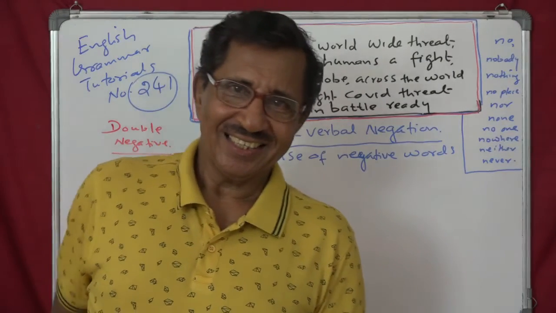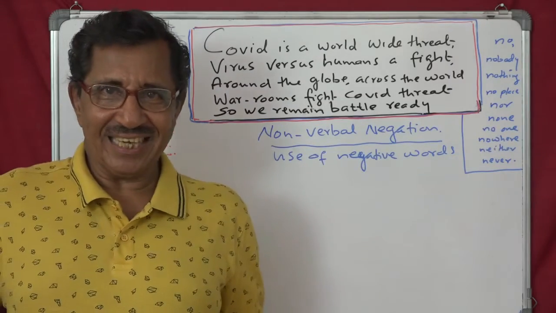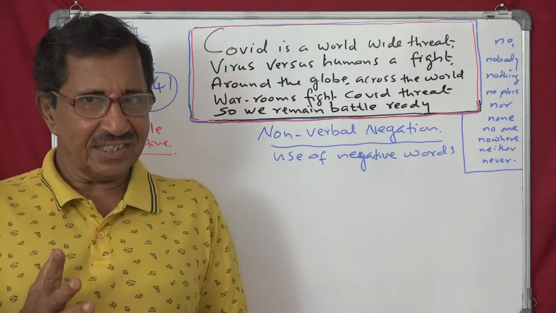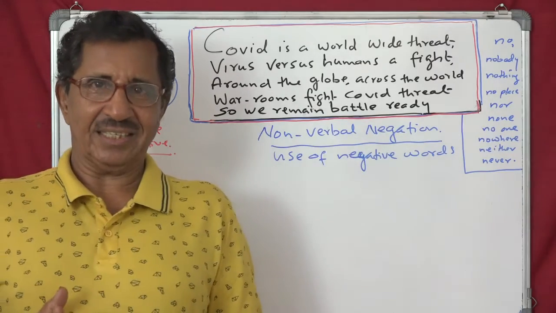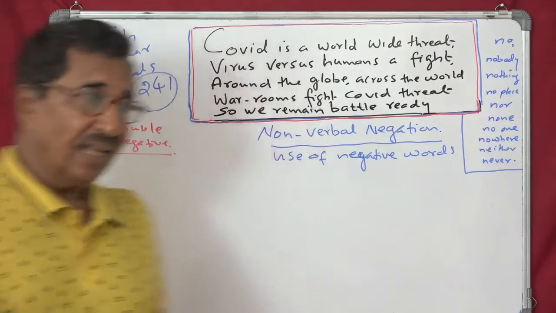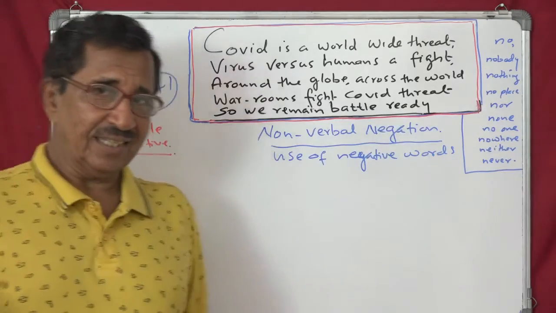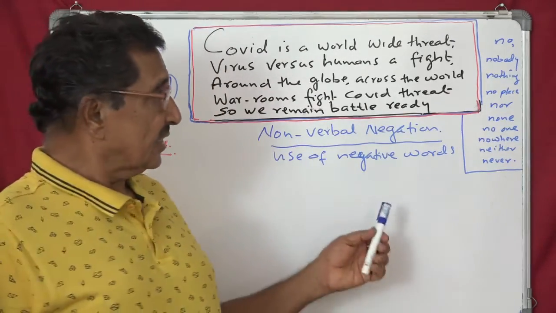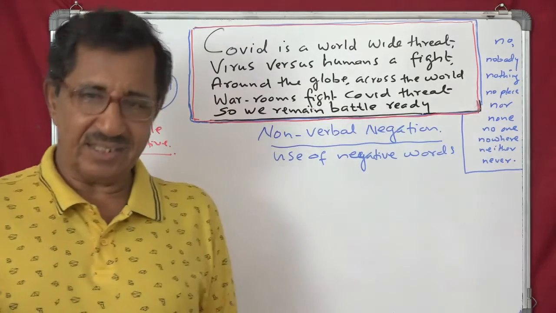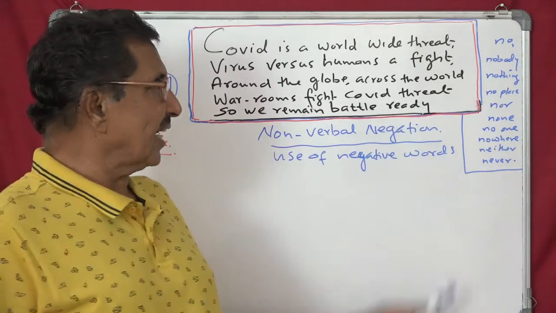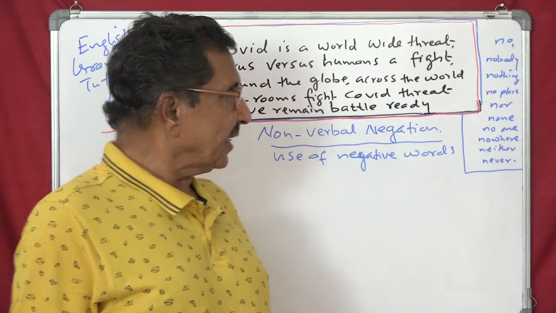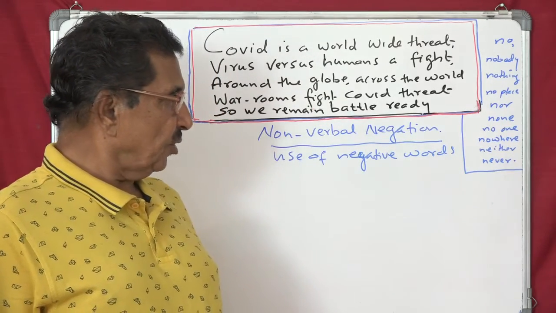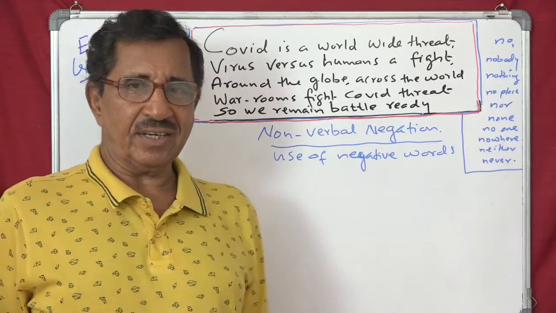Hello friends. So now we are in the negative, isn't it? Negation. And now we saw primary verb negation, secondary verb negation. Now here this is the non-verbal negation. Non-verbal negation means you can negate a sentence by using negative words. Listen, negative words like no, nobody, nothing, no place, none, no one, nowhere, neither, or never.